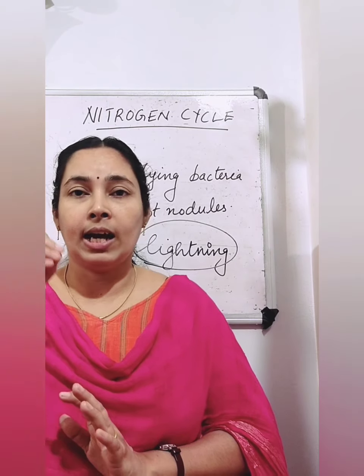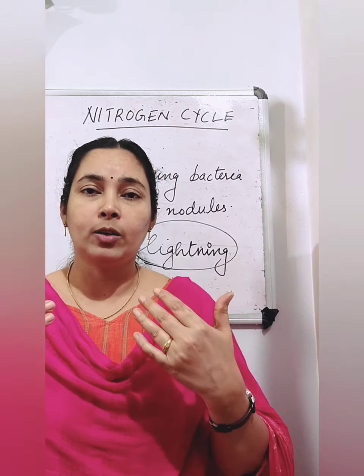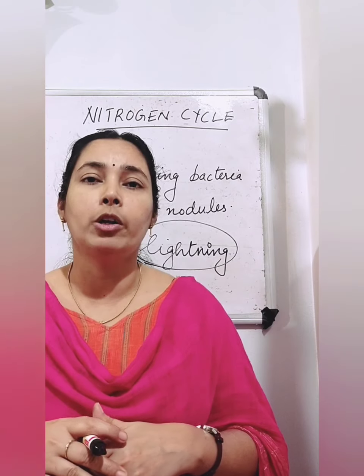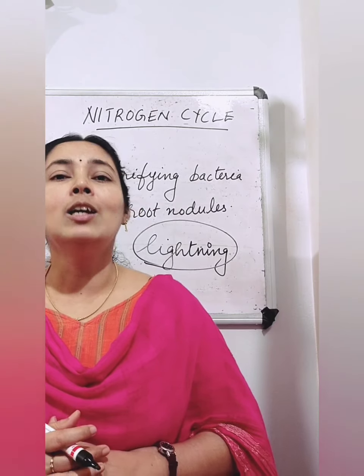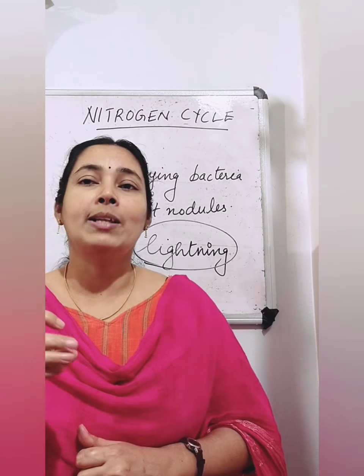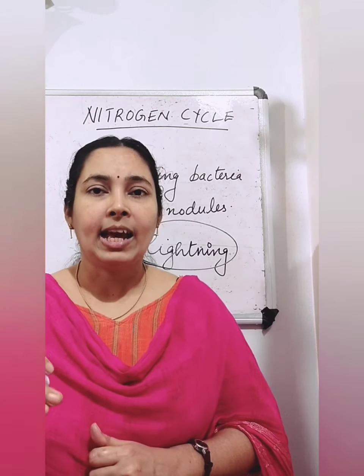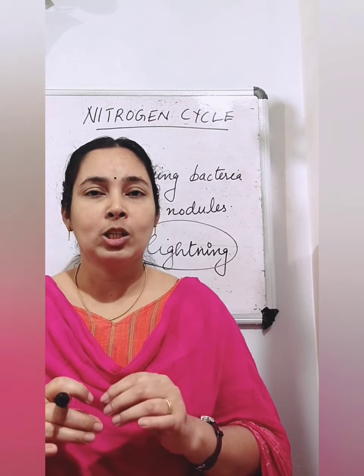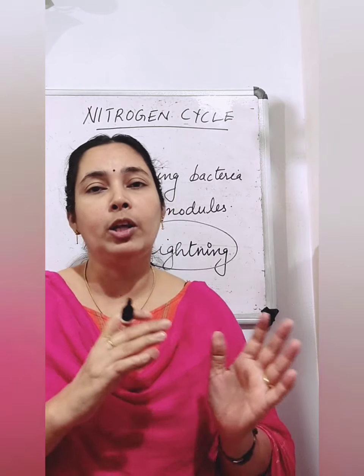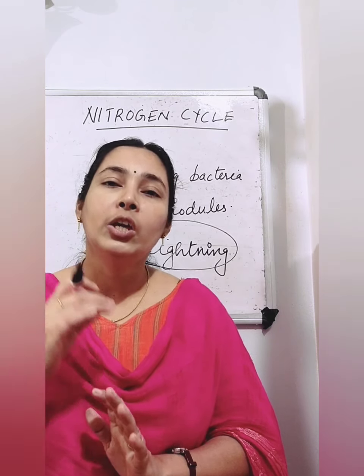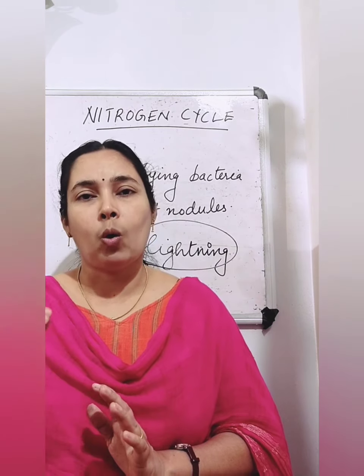So how does this nitrogen, that is nitrogenous compounds taken into the body of plants and animals, go back into the atmosphere again? When these plants and animals die, some bacteria and fungi present in the soil convert the nitrogenous waste in the body of plants and animals into nitrogenous compounds.